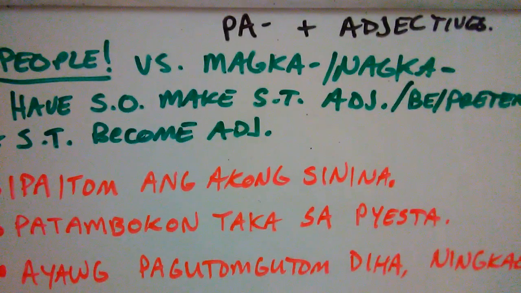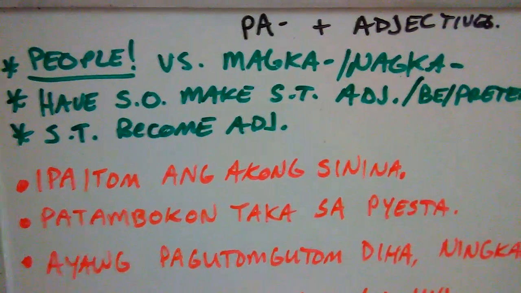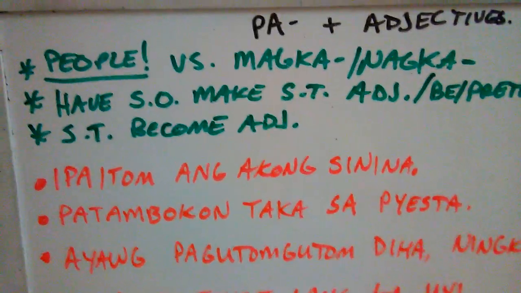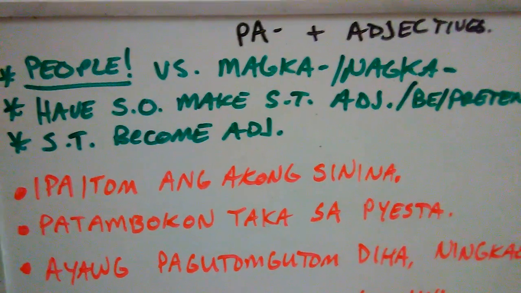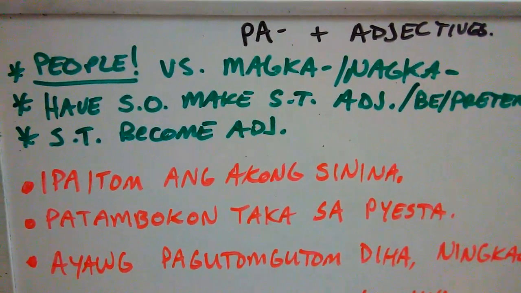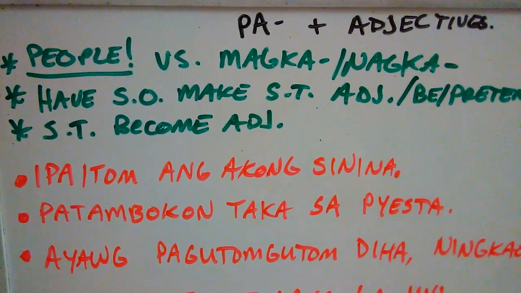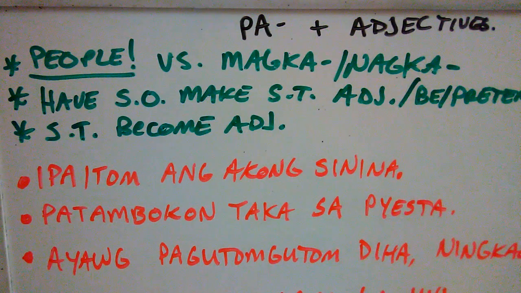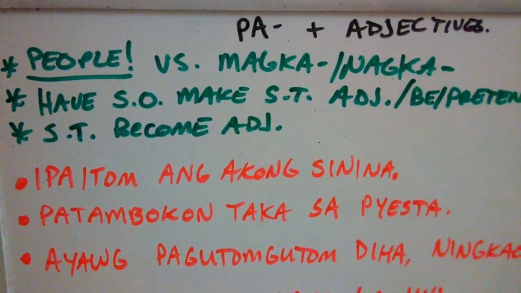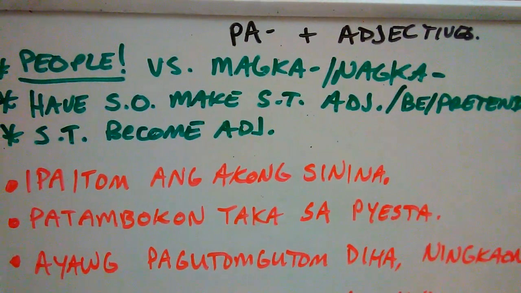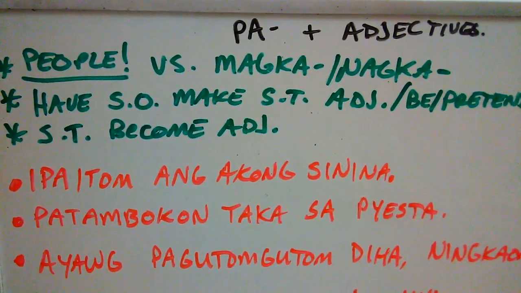Now, pa with adjectives can mimic magka and nagka in a way, right? But the main difference is that even though they may share similarities with magka and nagka, just how pa shares similarities with pagka and verbs, pa with adjectives differs in how it deals with people, or it has to do with somebody doing that adjective, or somebody is involved with the adjective, okay?